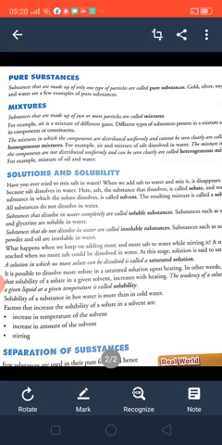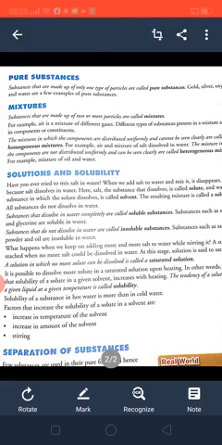Salt particles get mixed in the water uniformly. If you drink 1 sip, you feel salty; in the second sip, you feel the same. You will not feel more salty in one sip and less salty in another. Is it so? No, ma'am. So it means salt particles are distributed uniformly all over the water. It is known as a homogeneous mixture.